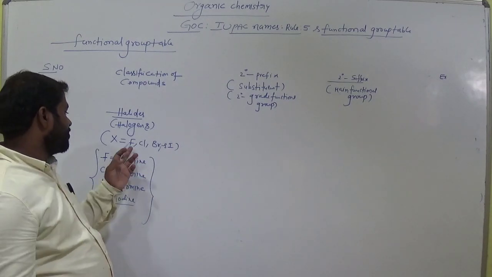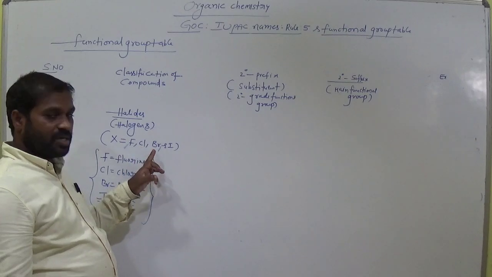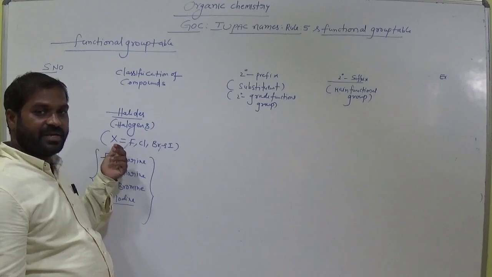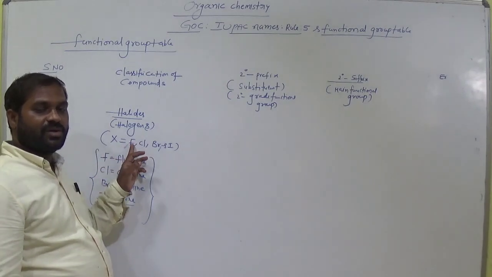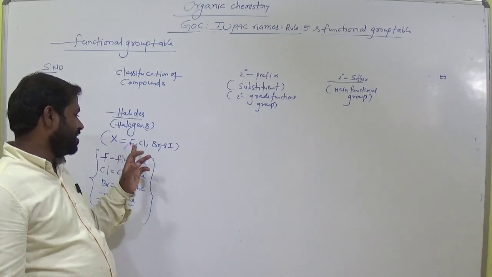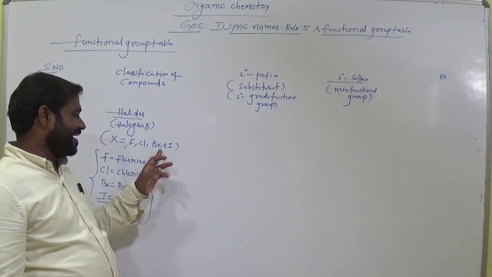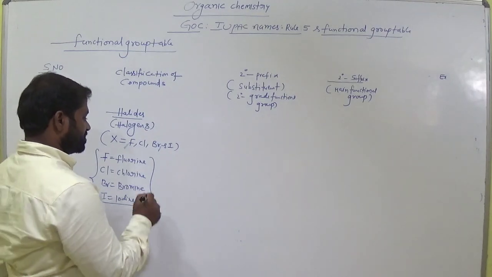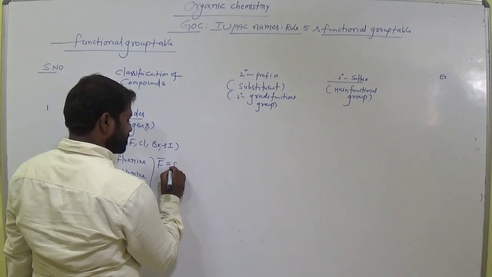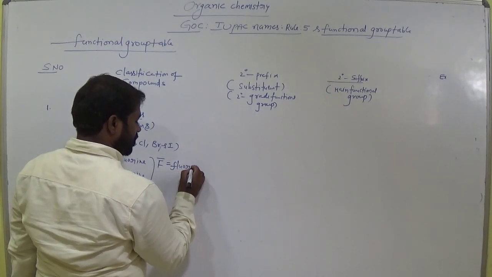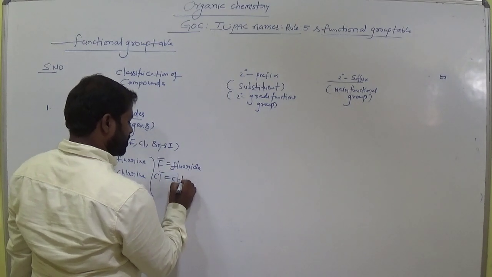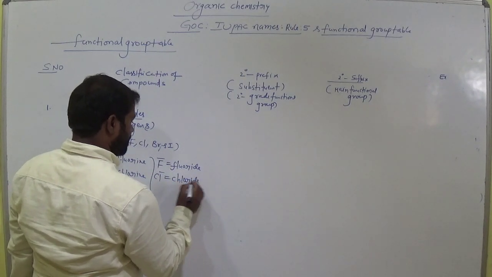Halides means fluoride, chloride, bromide, iodide. When X means fluorine, chlorine, bromine, iodine, remember this: fluoride, chloride, bromide, iodide. Suppose F minus is there, we call it fluoride. Cl minus, chloride.